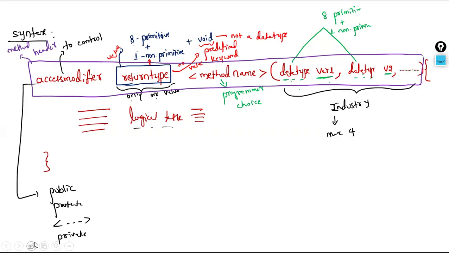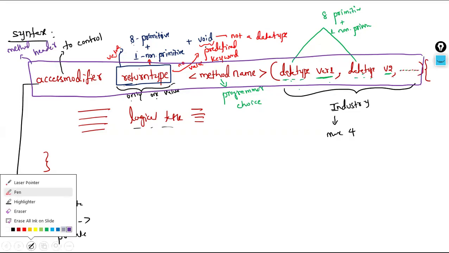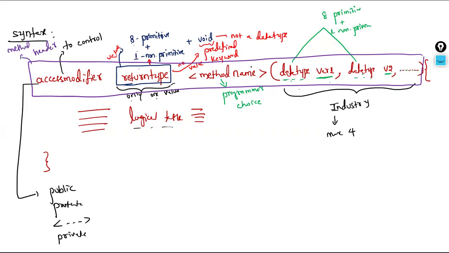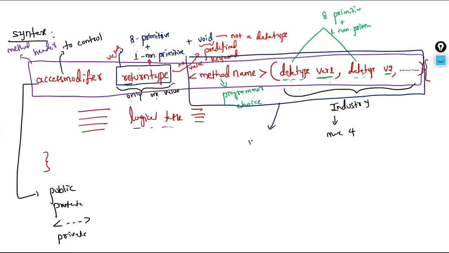The next part of this syntax is, when it comes to the method name and these data types and all together, we call this part the method signature. When it comes to OOPS, you will hear this term very frequently. Method signature means what? Method name and these data types and variables.